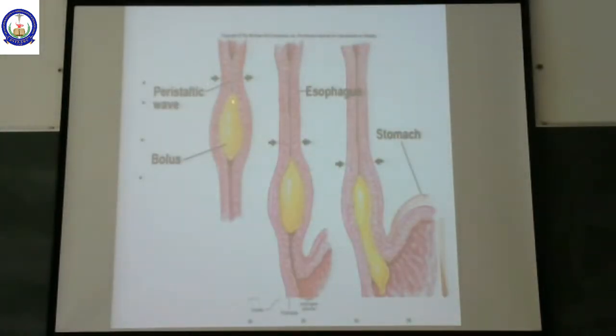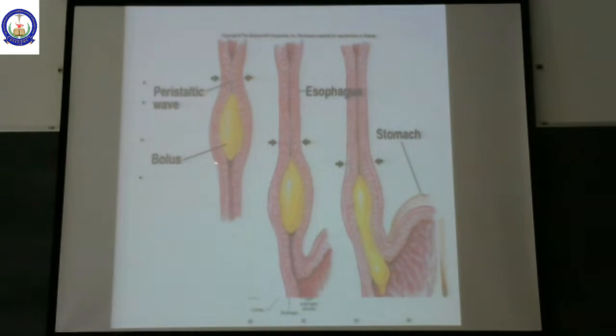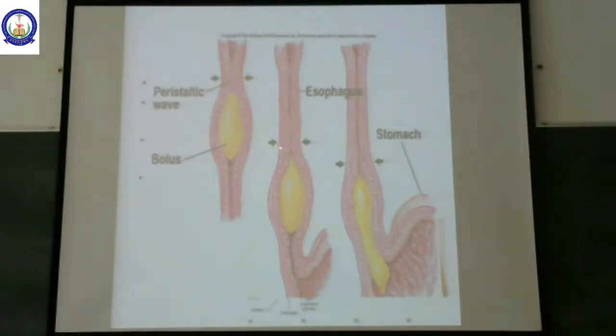Can you see here? This is how peristaltic movement occurs. The food bolus has entered the esophagus. It is stretching the smooth muscles of the walls of the esophagus. This stretch will lead to activation of localized reflexes. What is this reflex doing? It is going to contract the smooth muscles behind the food bolus.